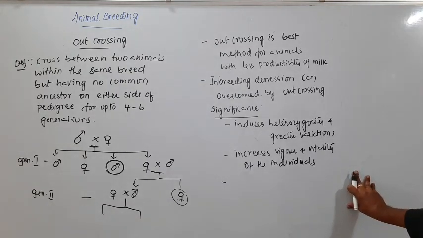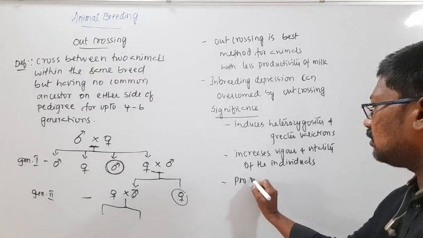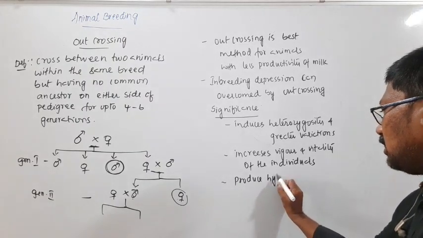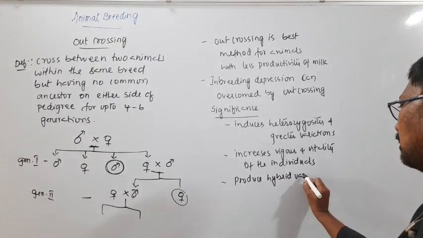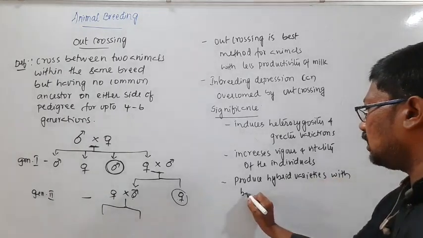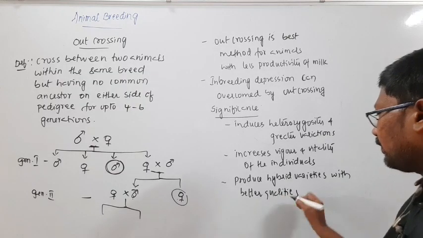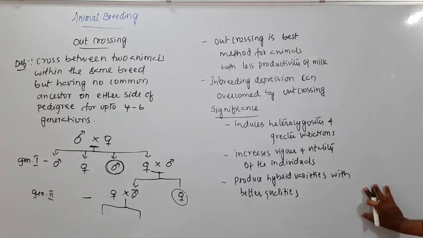The next one, we will be able to produce hybrid varieties with better qualities. Hybrid varieties with better qualities. Then also it helps in producing offspring with disease resistance.